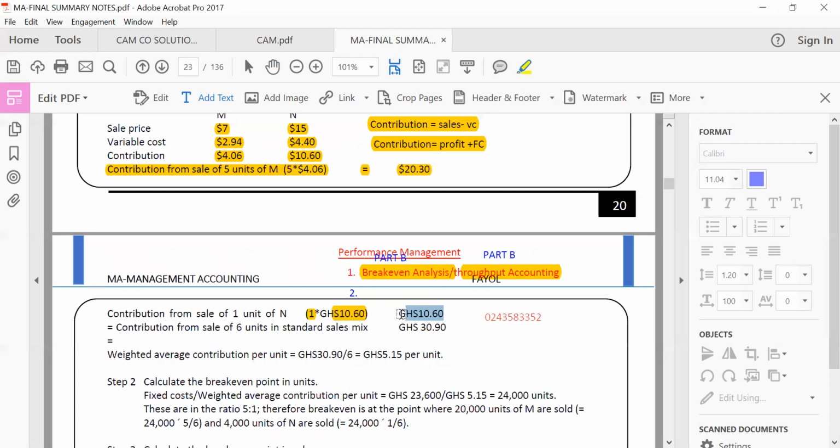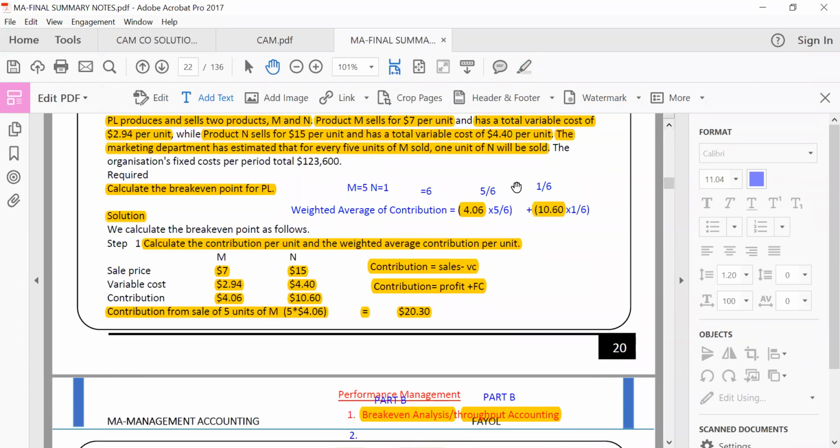So what did they do? Look at the smart way the examiner is doing it. Students tend to forget that it's the same thing they are doing in school. So when they multiply the mix by contribution per unit, in the case of product M, they got 20.30. In the case of N, they got 10.6. So when you add the 20.30 to the 10.6, the examiner got 30.90. And what did he do? He divided it by 6. You can decide to rubbish this technique per solution and use the technique that I gave you above and see if you don't get the same answer.